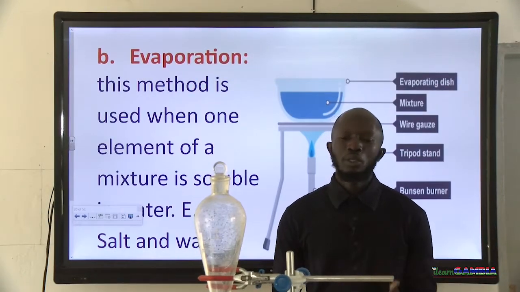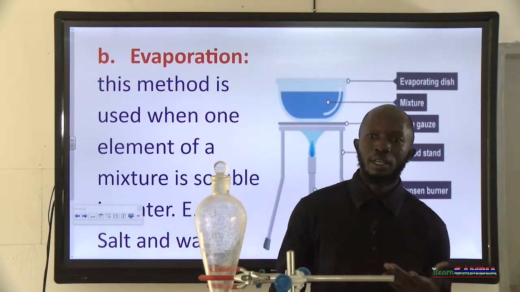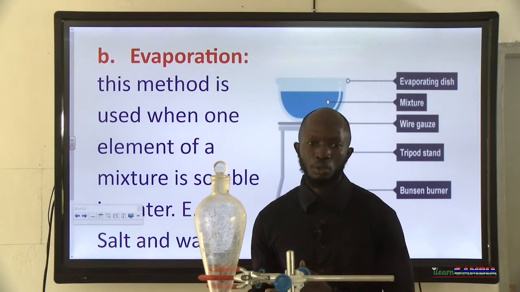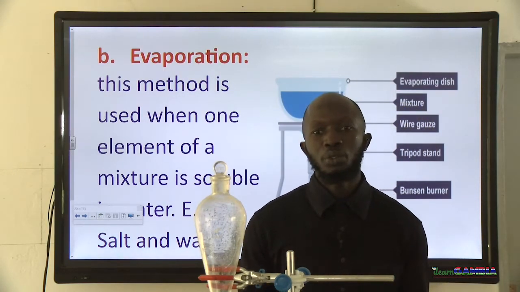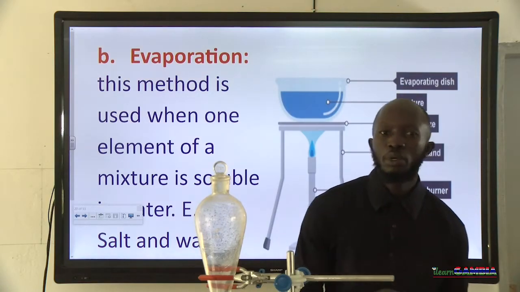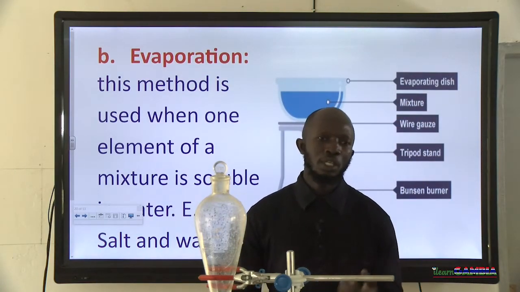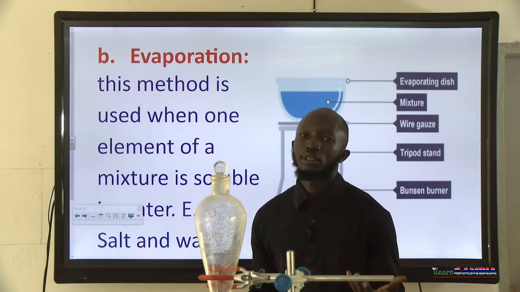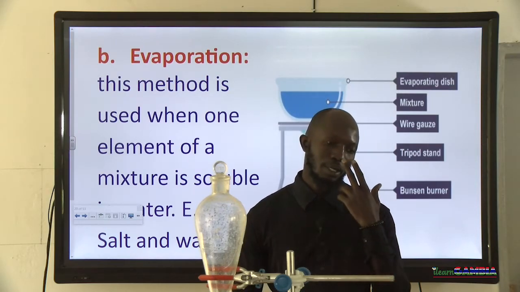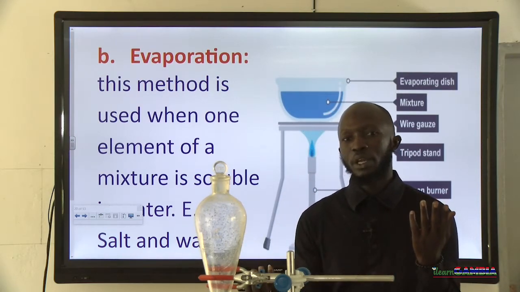Obviously, the salt is going to dissolve in the water, and there is going to be what is called a salt solution. Now, when that happens, and you want to separate these two into their various components, for example, you want to have the water on its own, and you want to have the salt on its own, there are different methods you can use.